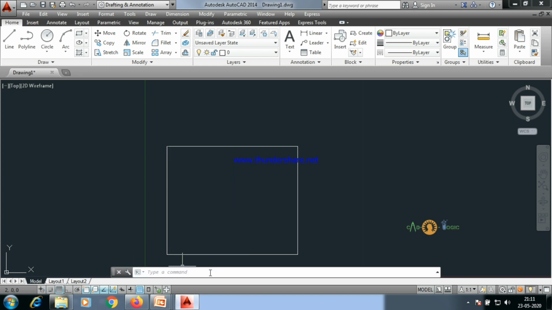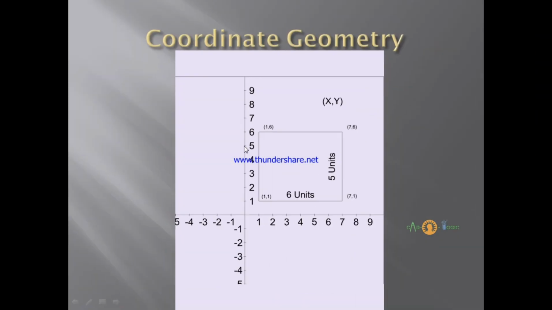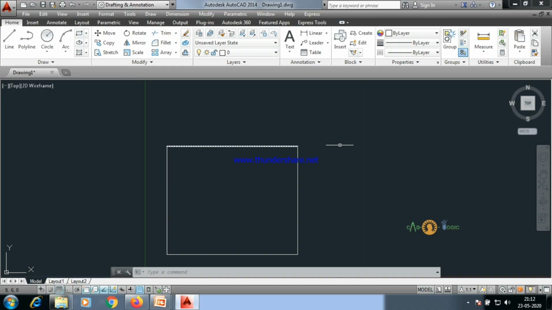Now this rectangle is there, which we saw in this figure, right? So we have to verify if the length is 6 units and the width is 5 units or not. So we'll be going back to AutoCAD. Note down a command for this too.